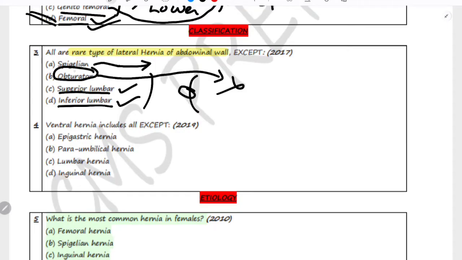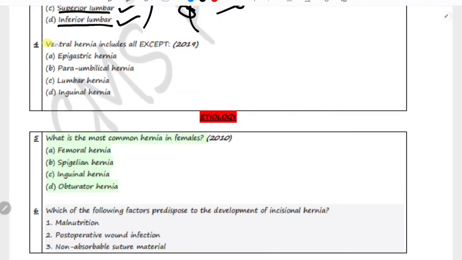Now let's move on to the next question. Ventral hernia includes all except. In this you are being asked which of the following is not an example of ventral hernia. Epigastric hernia is a type of ventral hernia, paraumbilical hernia is a type of ventral hernia, lumbar hernia is a type of ventral hernia, but inguinal hernia, which occurs in the inguinal canal, is not a type of ventral hernia.